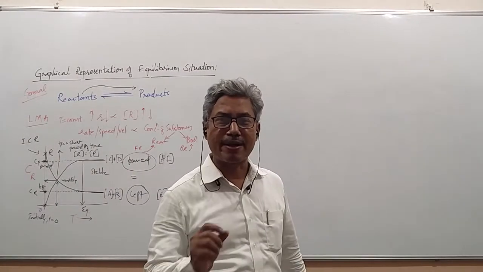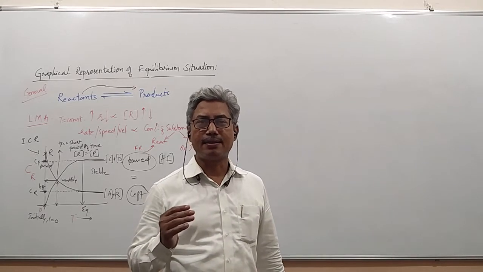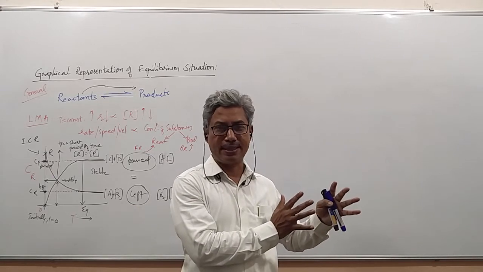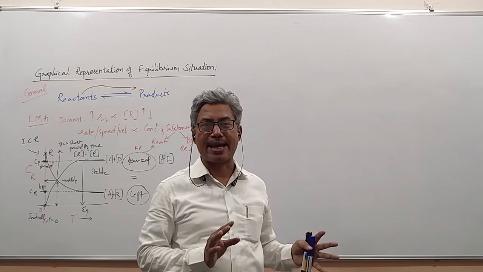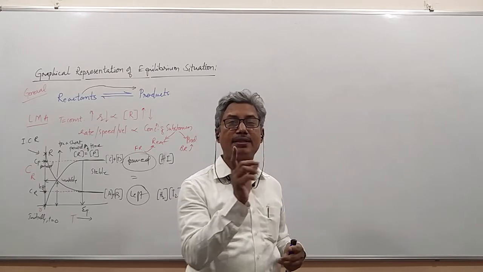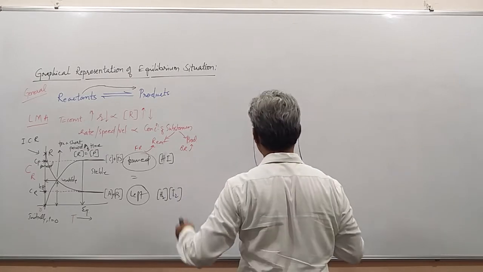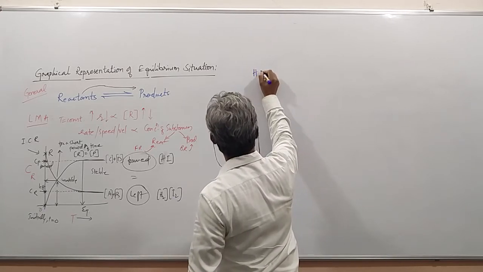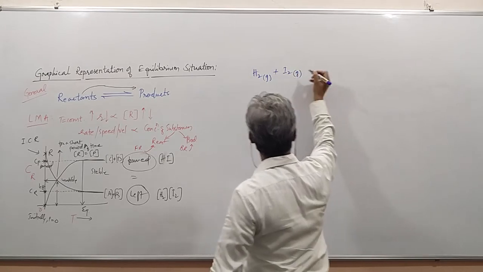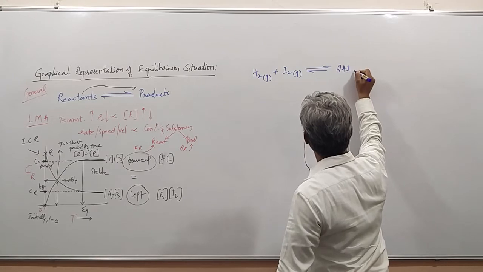But we'll try to answer one question here. If we start the reaction from the reactants and reach the equilibrium stage, and if the same reaction is carried out instead by starting with the products, is the same equilibrium attained? Let us see this. Let us take one example here. Hydrogen gas is allowed to react with iodine gas to give reversibly 2 moles of hydrogen iodide gas.